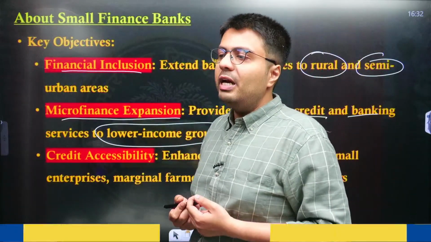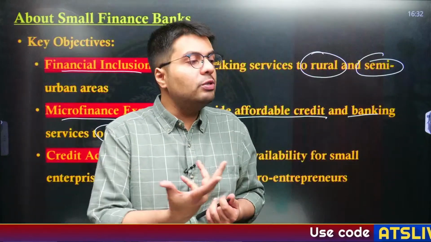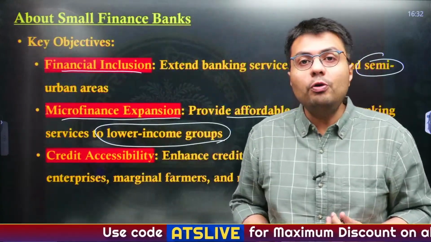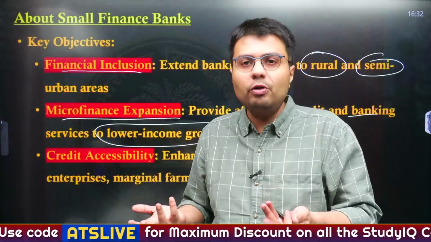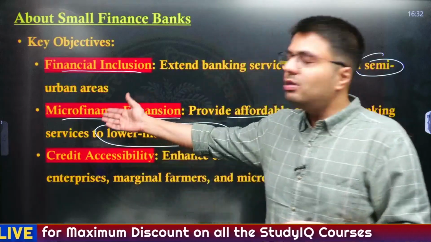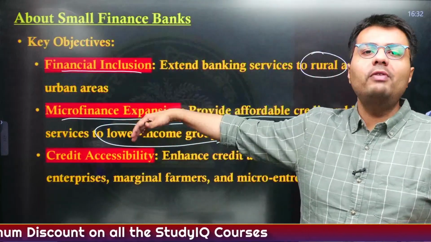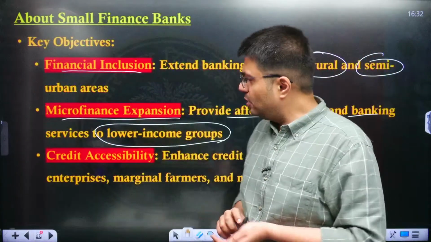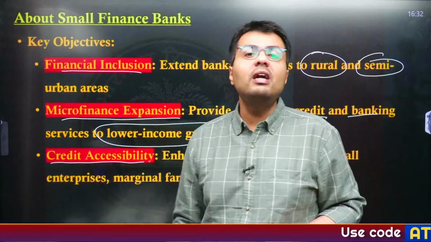Now suppose you are rich, why would you go to a bank to seek a loan for 10,000 rupees, right? So what kind of people will go to a bank to seek loans for 5 to 10,000 rupees? Obviously poor people, right? So this ensures that even poor people have access to banking services, especially they can get loans even for smaller amounts. Also, it increases credit accessibility.